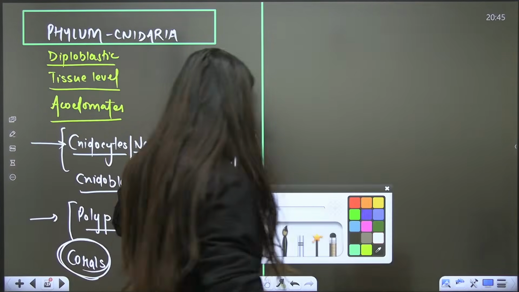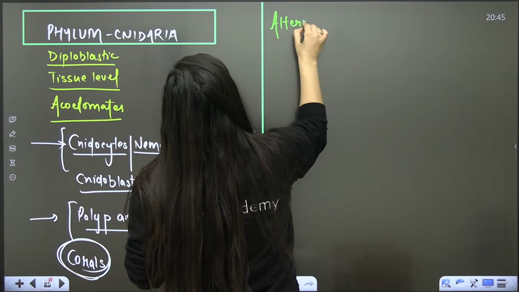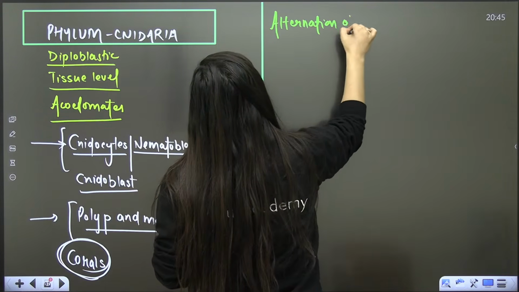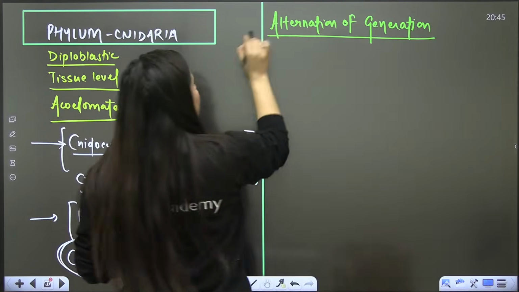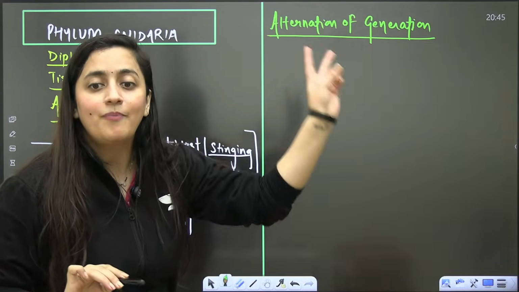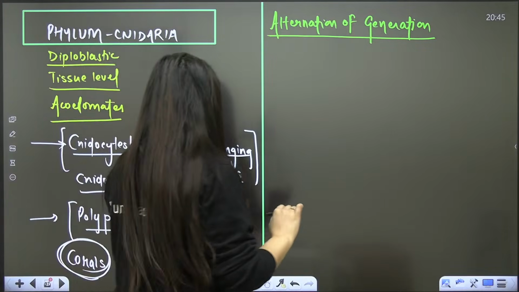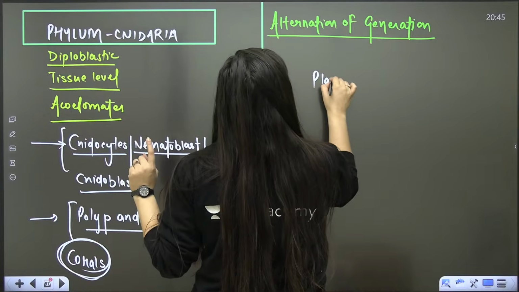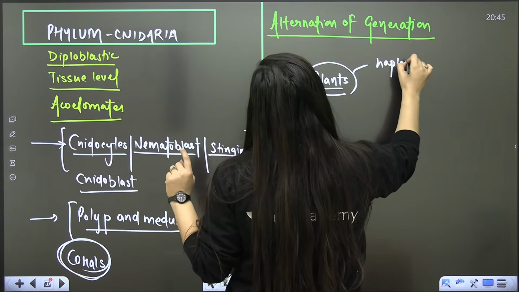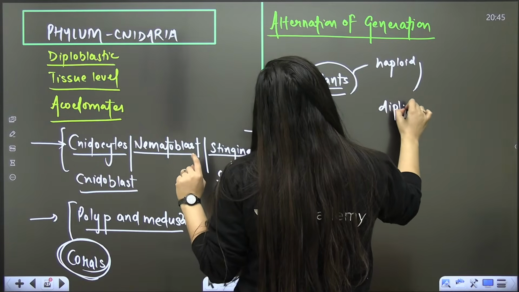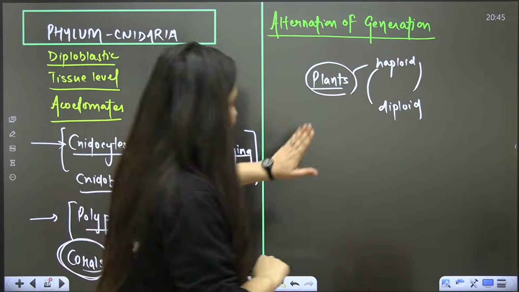Let me start. There is something called alternation of generation. In the case of plants, if you remember, when we talk about their life cycle, we say a haploid phase is there and a diploid phase is there, and they alternate.